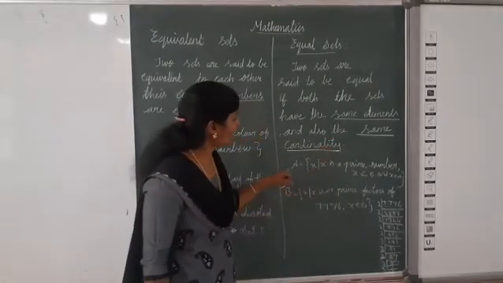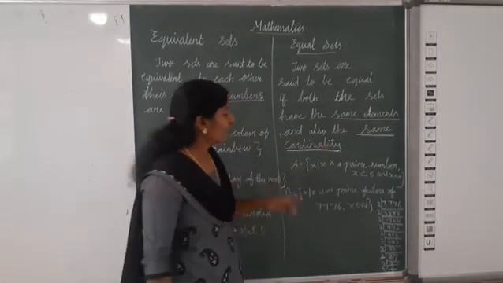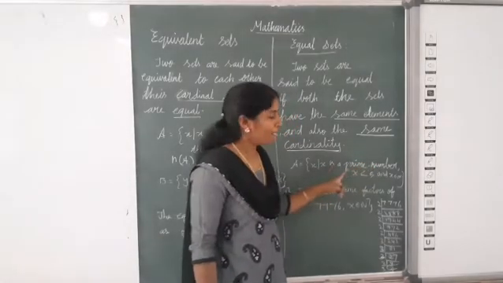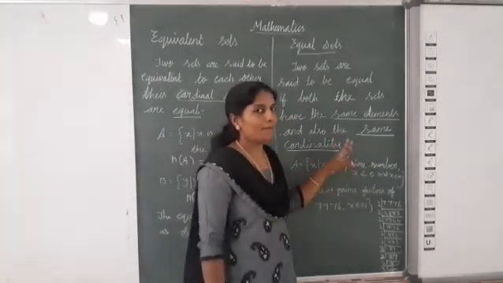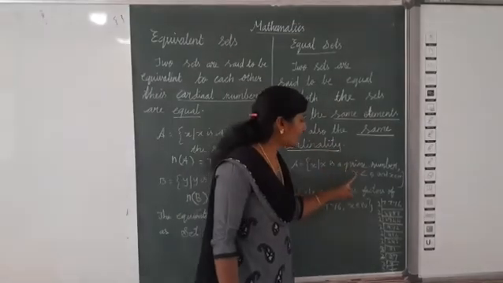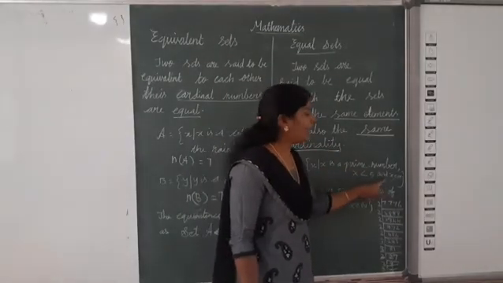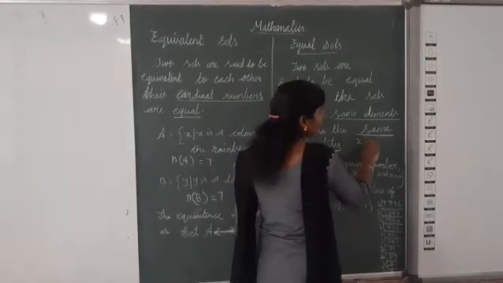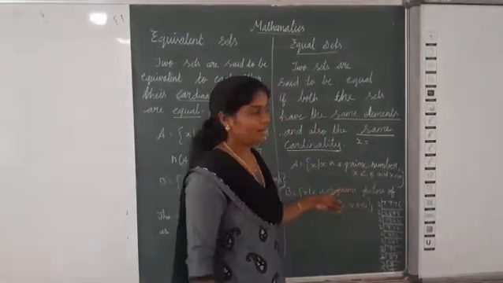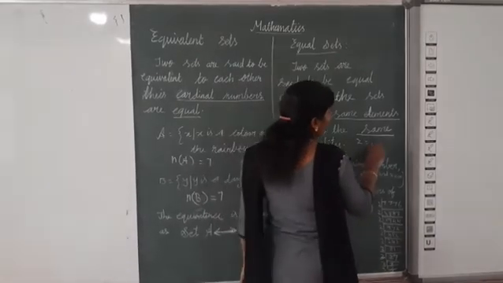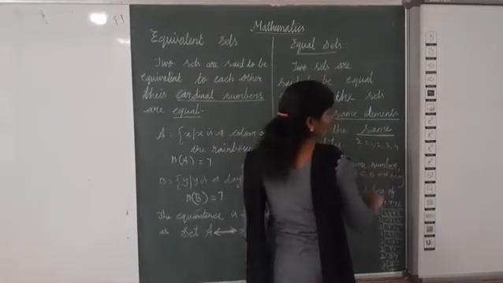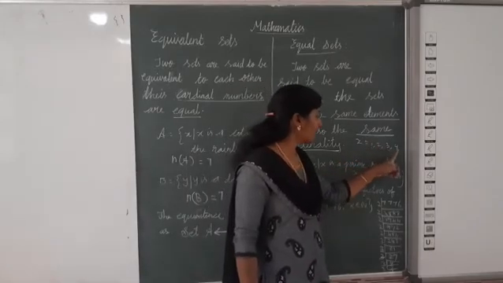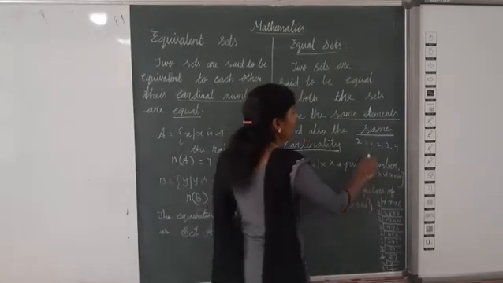Now listen, first one, set A is equal to {x such that x is a prime number}. They are given a condition: x less than 5 and x belongs to N. x less than 5 means what is x? Below 5, isn't it? 1, 2, 3, 4.